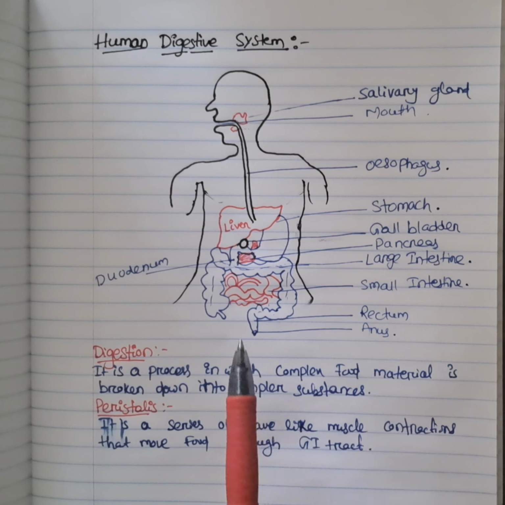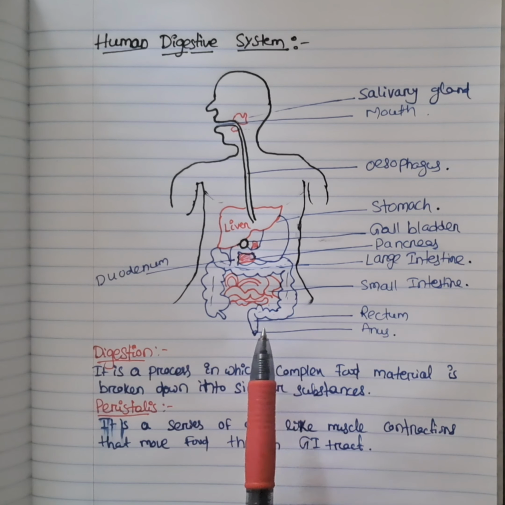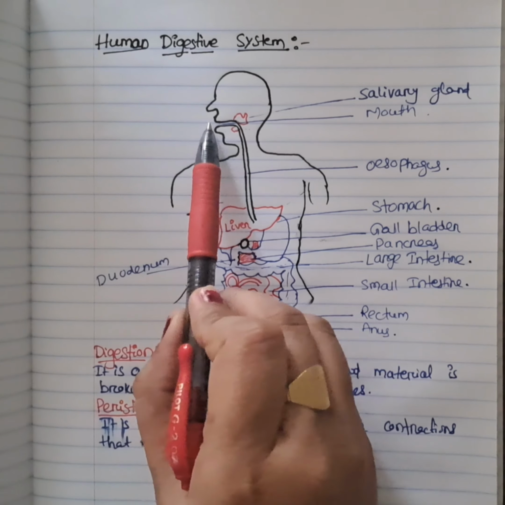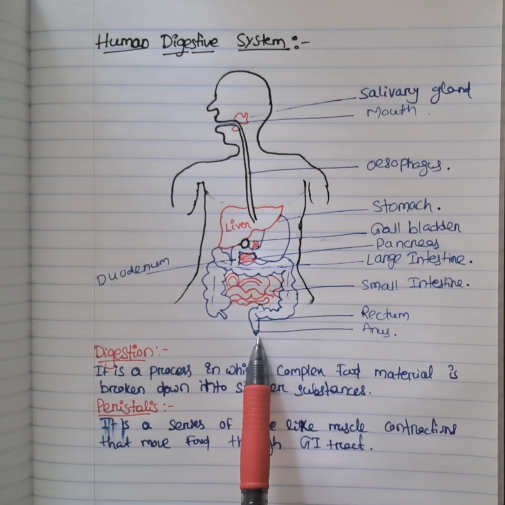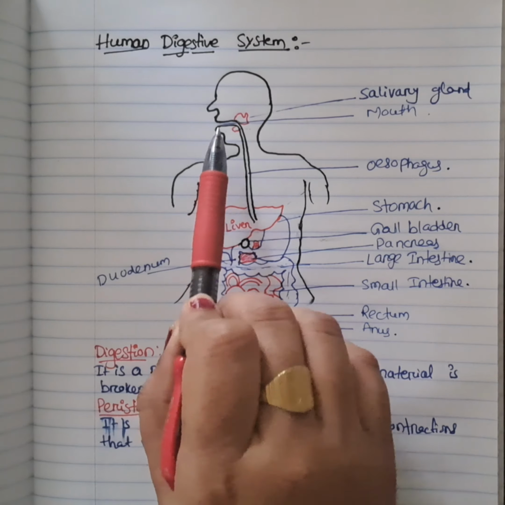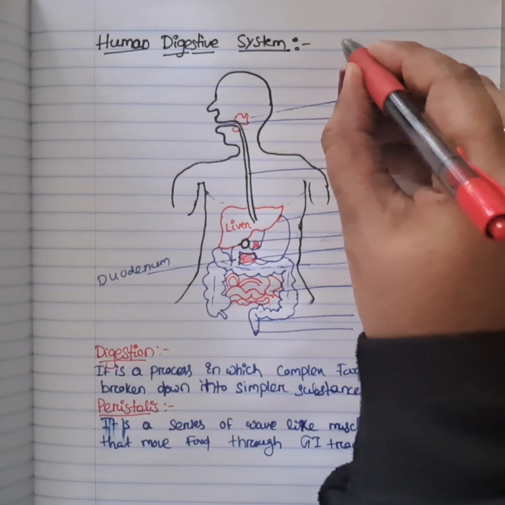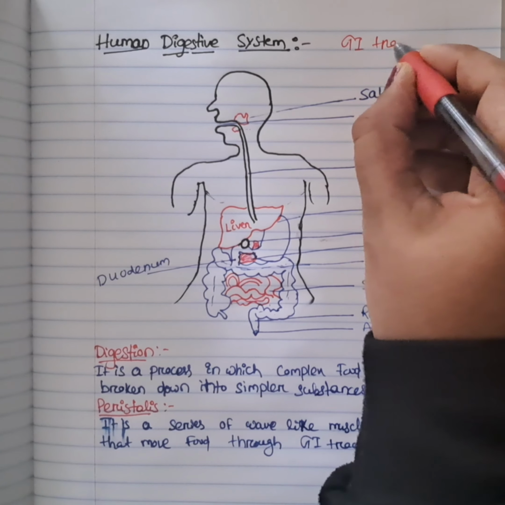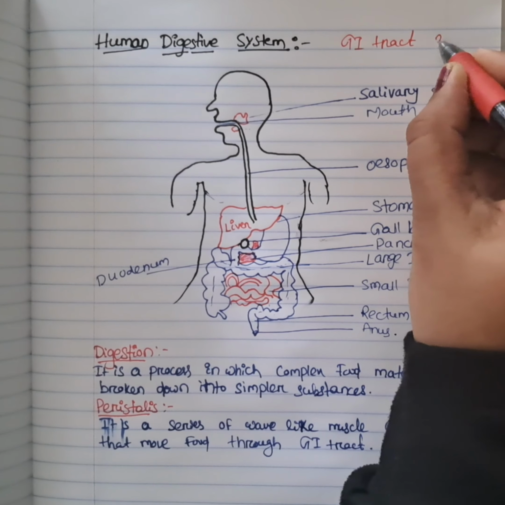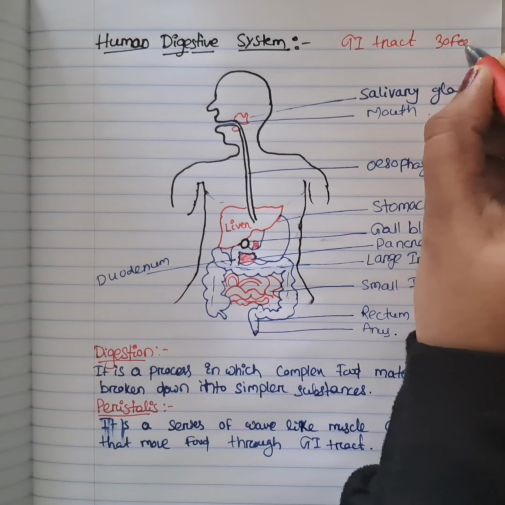The digestion of food in humans takes place in the alimentary canal, and that canal extends from the mouth to the anus. It is also known as the gastrointestinal tract or GI tract, and it is about 30 feet long.